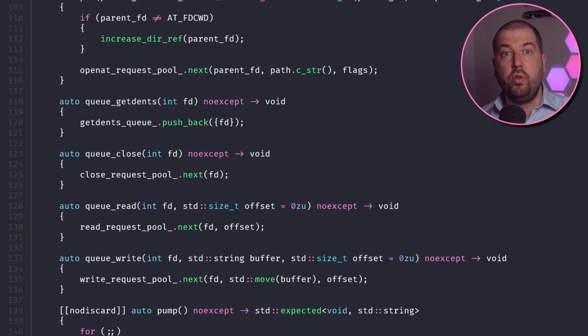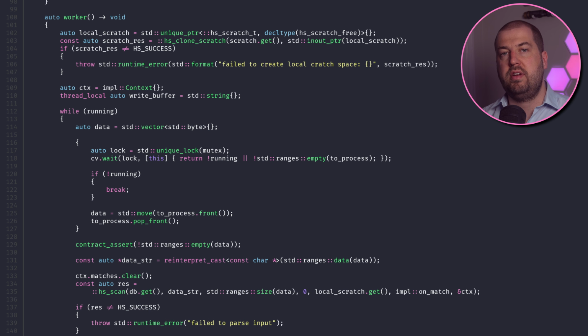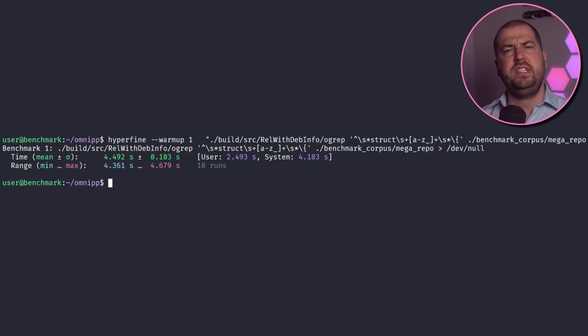We need to leverage all the threads we have. To do this, we need to change our architecture. One thread handles the I/O via io_uring and getdents. This pushes read file data to a queue where the remaining threads pick these up, do the expensive regex handling, and then output it. So we should be able to parallelize the expensive bit. And the performance is actually worse. In the single-threaded version, we were just passing around non-owning spans to the data as we had a deterministic lifetime.